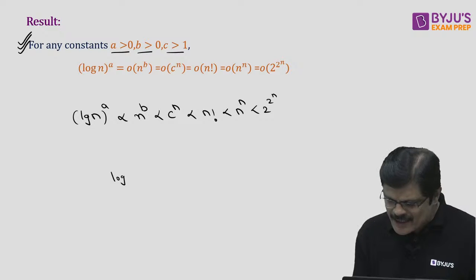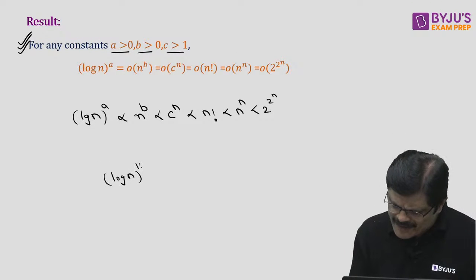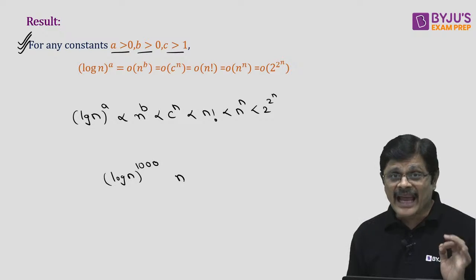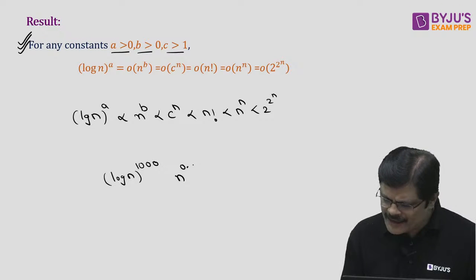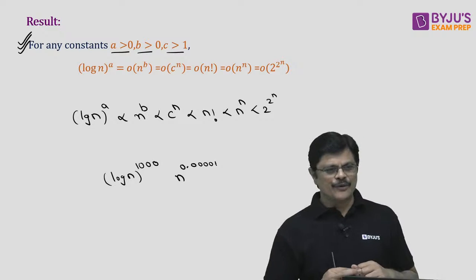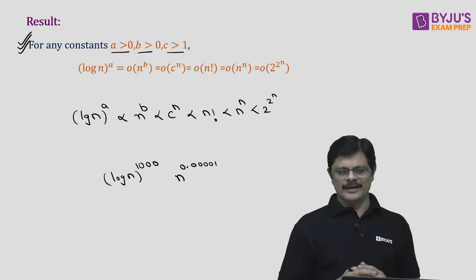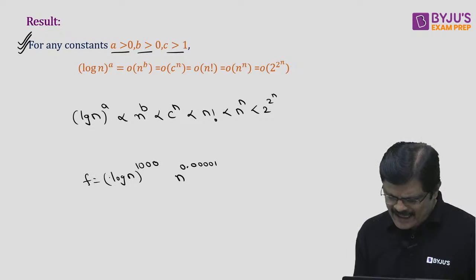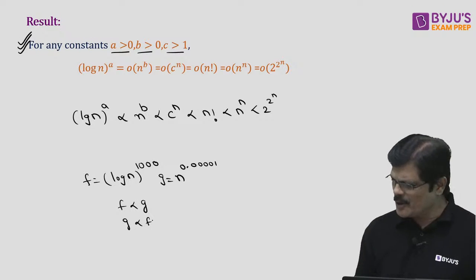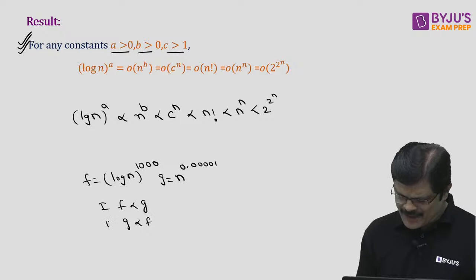Suppose I ask (log n) whole power 1000 and n power 0.00001, which one is larger? Let us call the first f and the second g. Please tell me whether f is asymptotically smaller than g, or g is asymptotically smaller than f. Please tell me whether 1 is true or 2 is true.